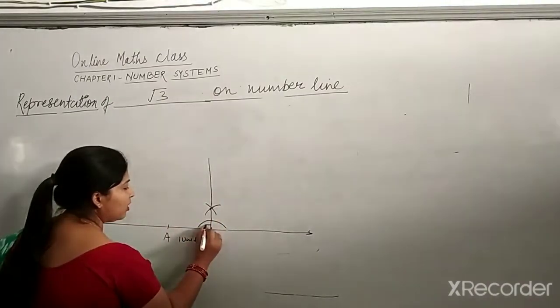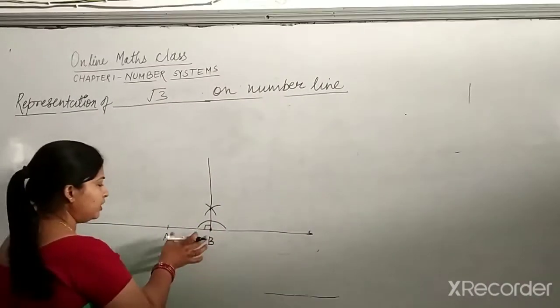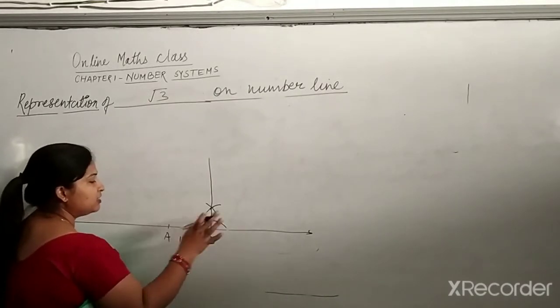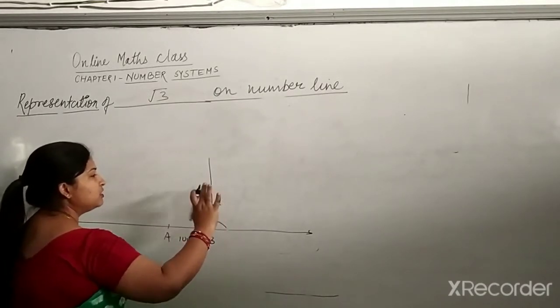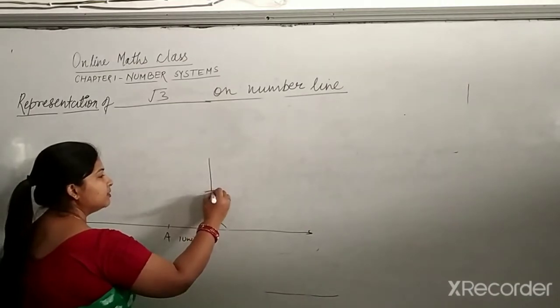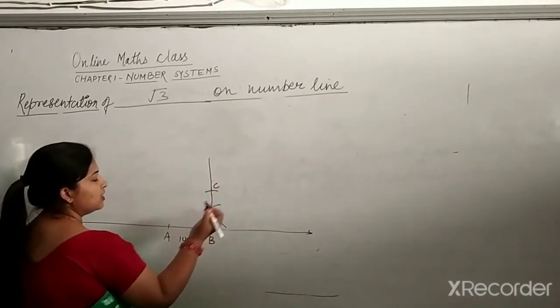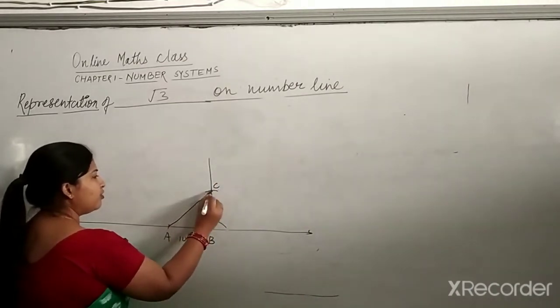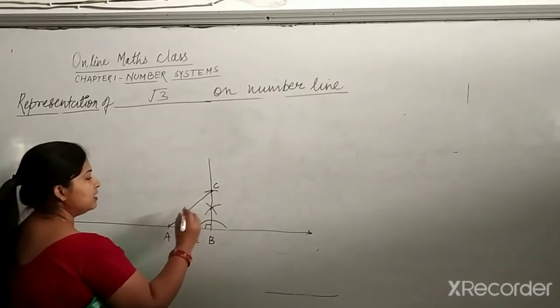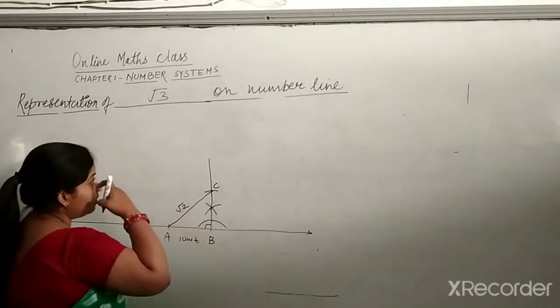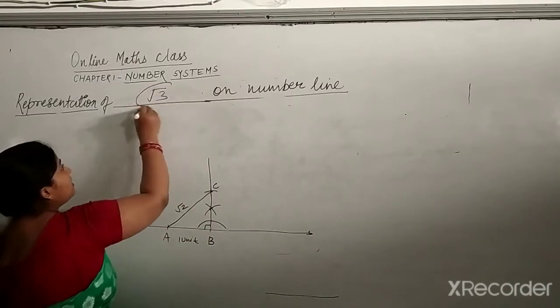Okay, this is your angle, how much? 90 degree. Now 1 unit you have taken from A to B. The same unit you will take from B to C. Make an arc. This is your point C. Now what is the value of AC? AC is how much? Root 2. But in the question they are saying represent root 3.